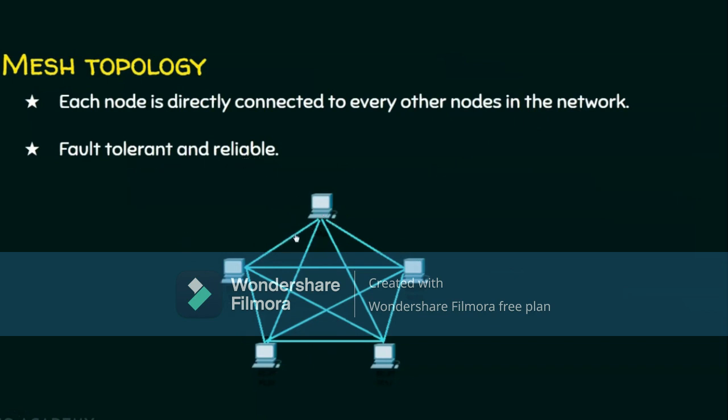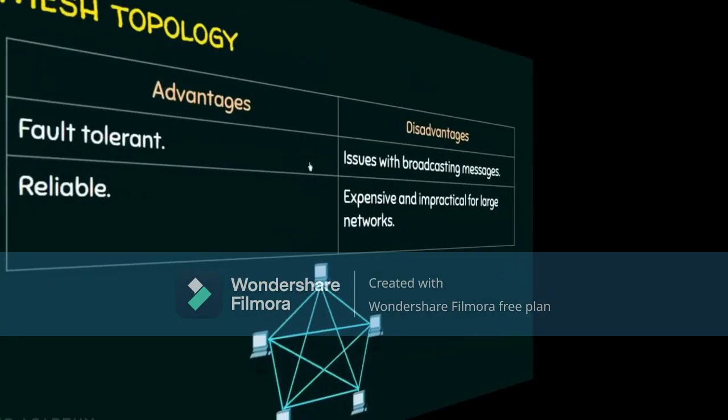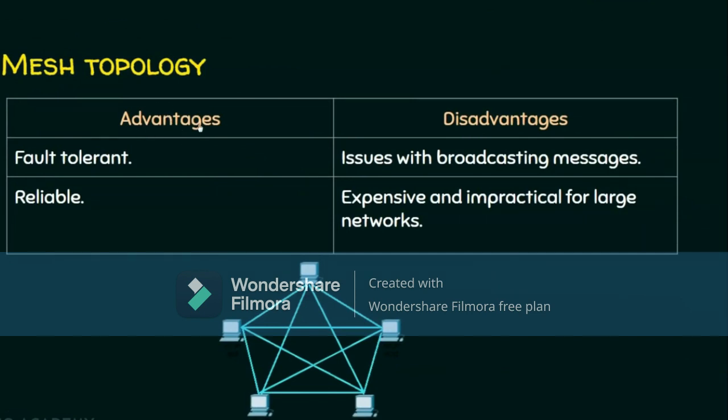Suppose there is a link failure encountered here, this computer has another way to reach the destination. If this link is failed, this computer has so many ways to reach the destination. This is one way, this is another way, and this is another way, and this is another way. There are so many ways for a node to reach the destination. We will see the advantages and disadvantages now.